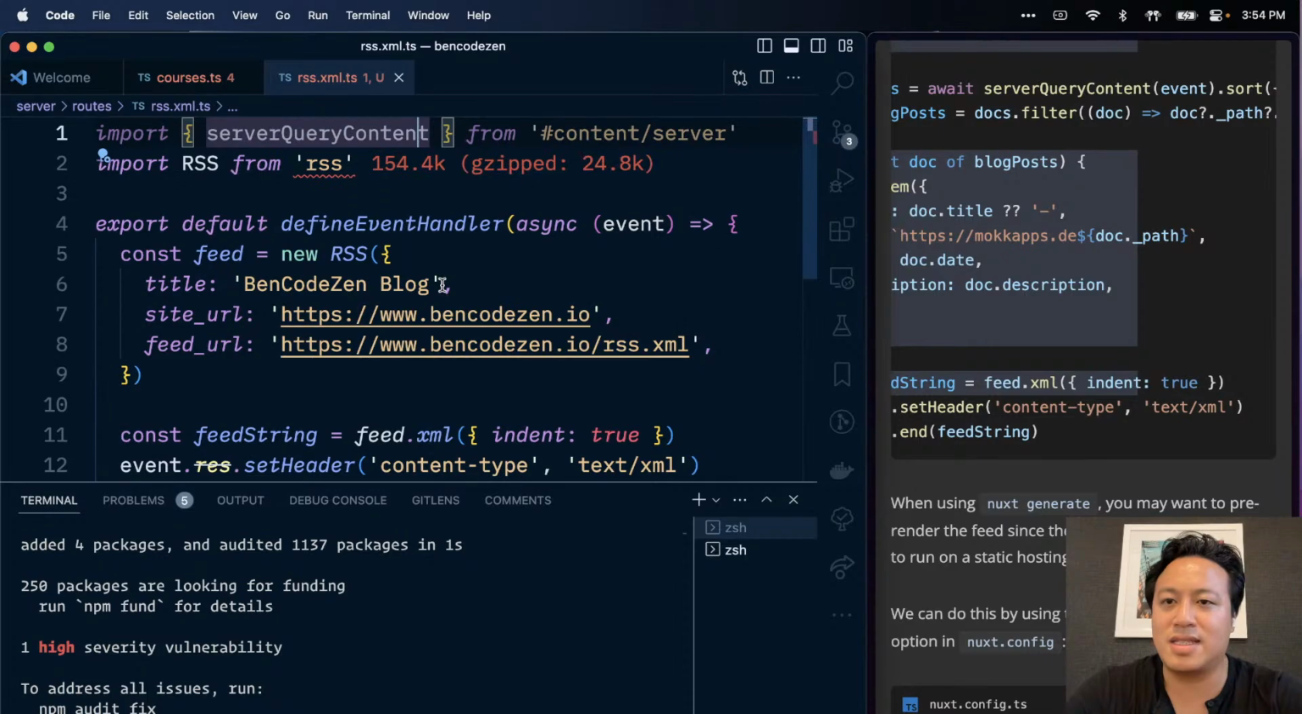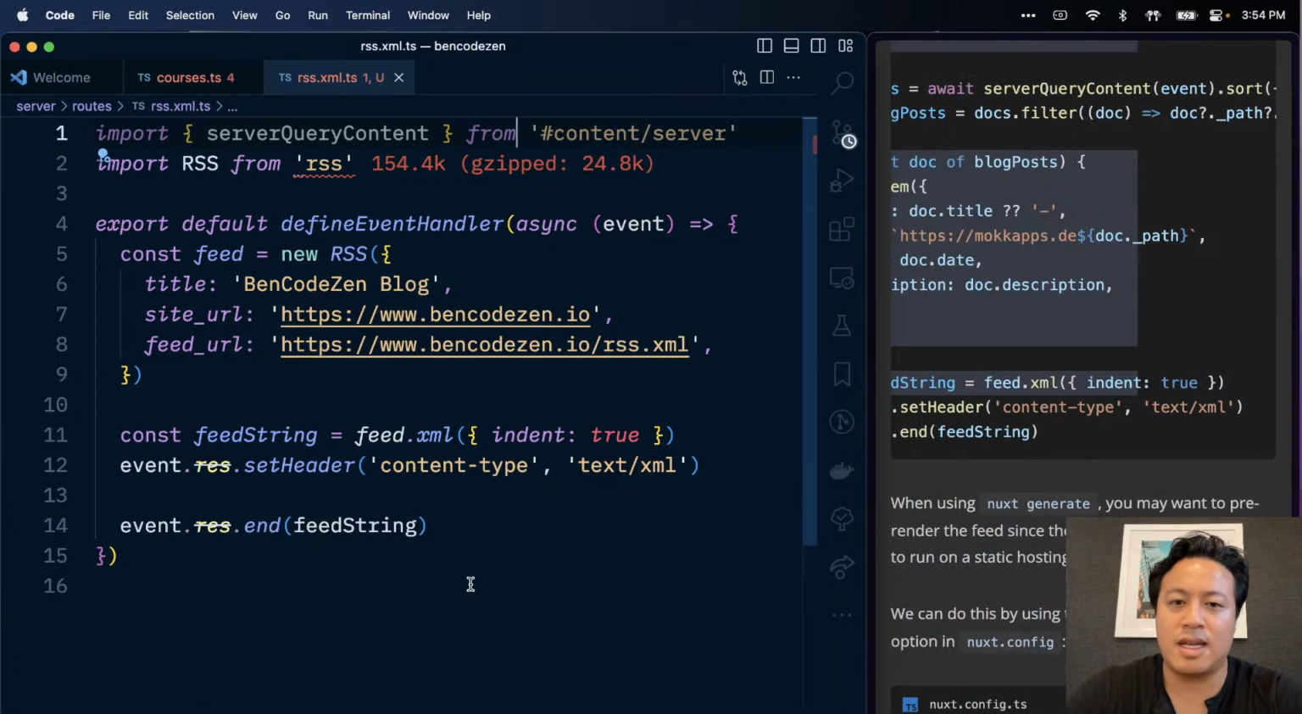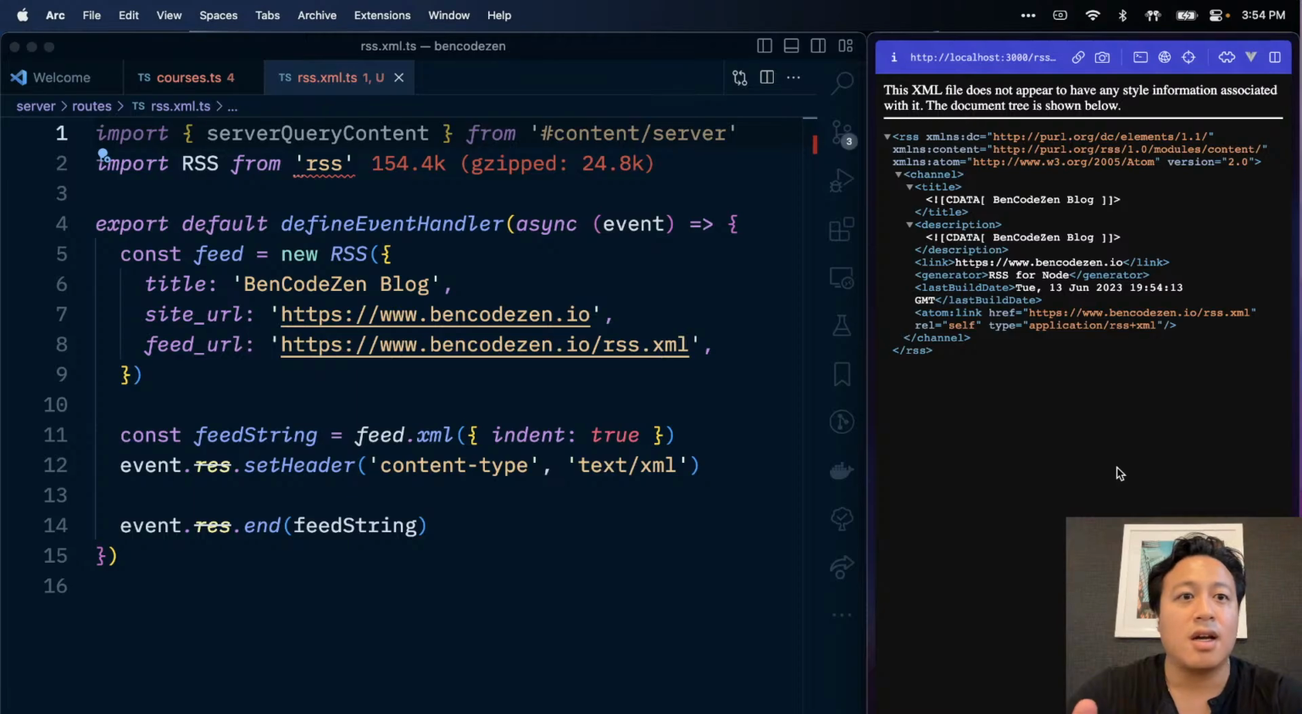All right, so we have this. This looks good. This is not being used. That's fine. All right, cool. So if we now see what happens, let's go back to our RSS feed and refresh. Okay, not too shabby. I see. Okay,